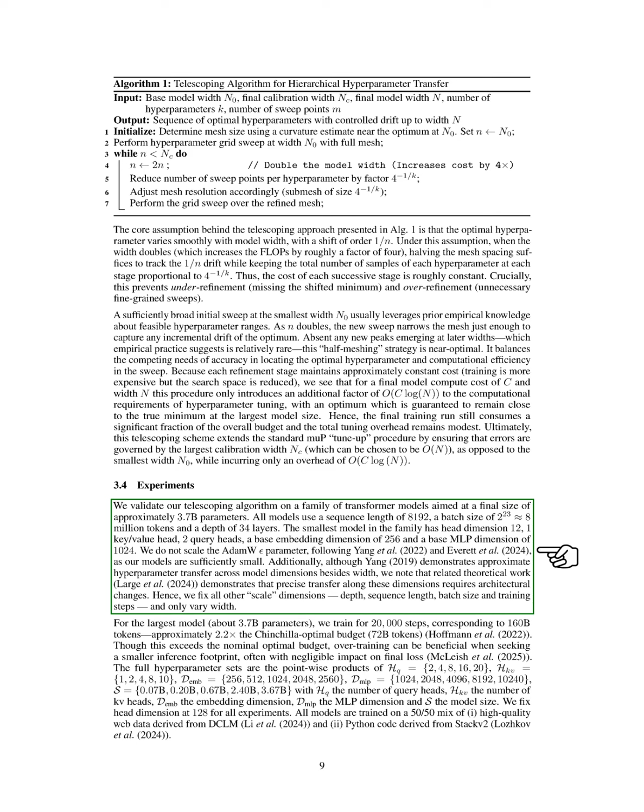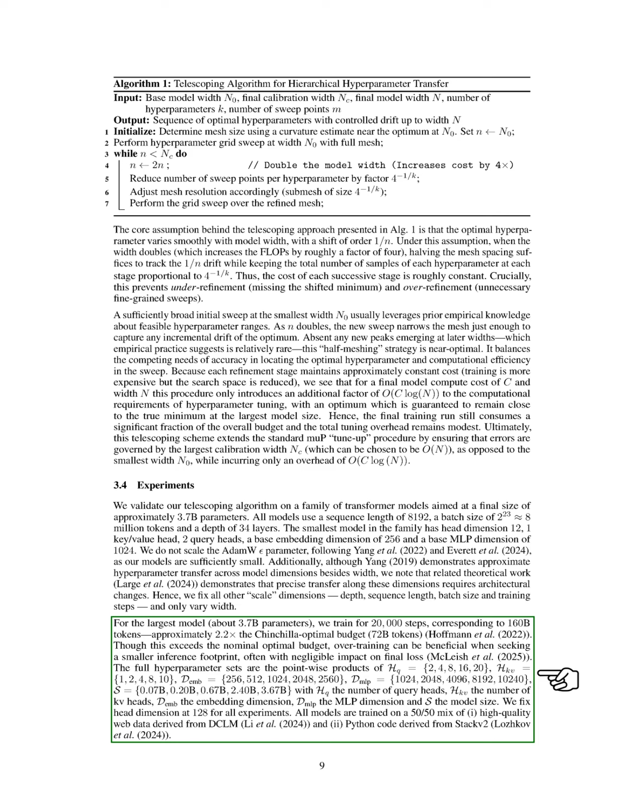We validate our telescoping algorithm on a set of transformer models targeting around 94 billion parameters. All models use a sequence length of 150, a batch size of 151 million tokens, and a depth of 152 layers. The smallest model has specific dimensions for heads and embeddings, and we do not scale the AdamW parameter since our models are small enough. We fix all other dimensions and only vary the width.